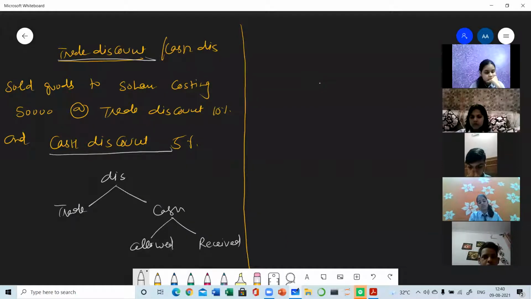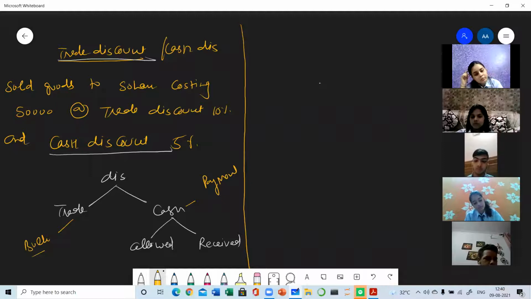So in this transaction, we can see that we are having both types of discount, trade discount as well as cash discount. Trade discount is allowed when goods are purchased in bulk, and cash discount is allowed when the payment is made in cash, either on the spot or within a stipulated time period.